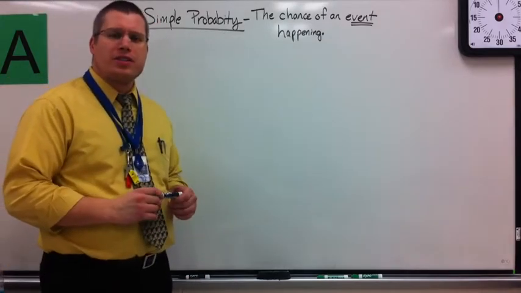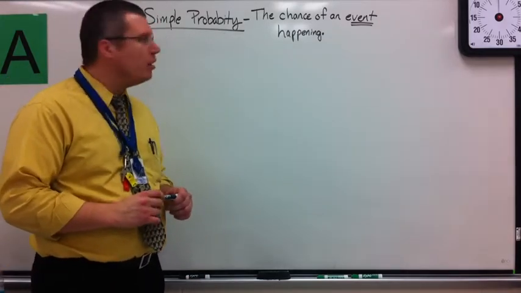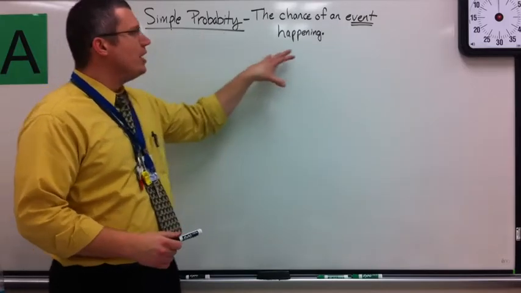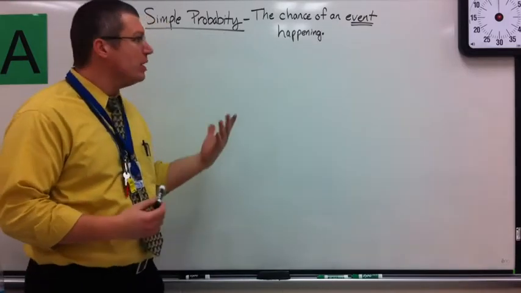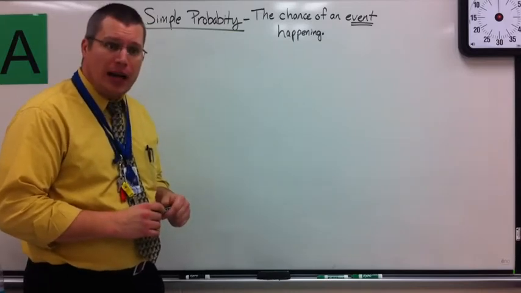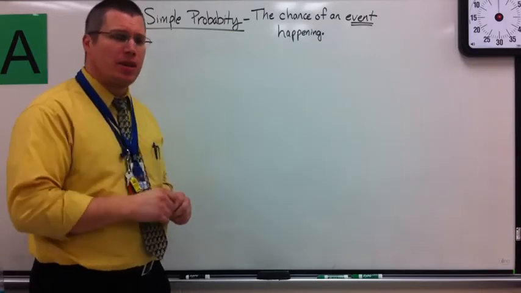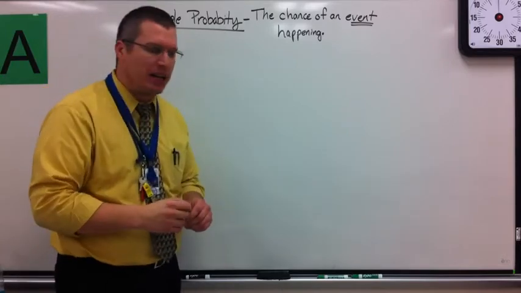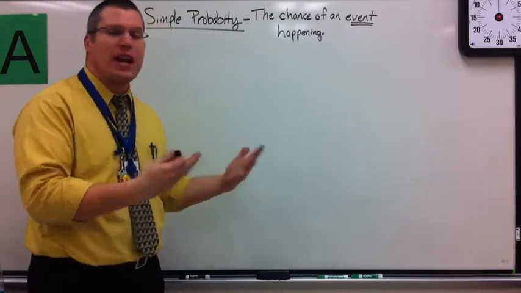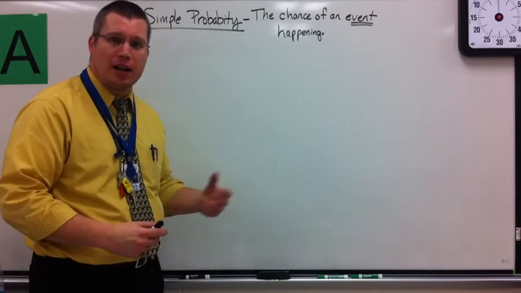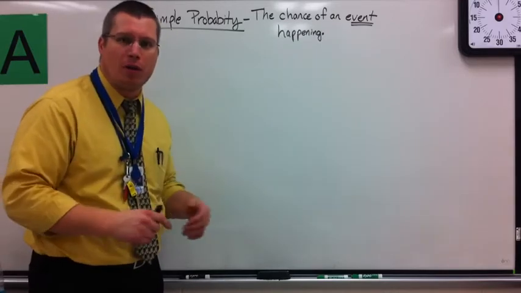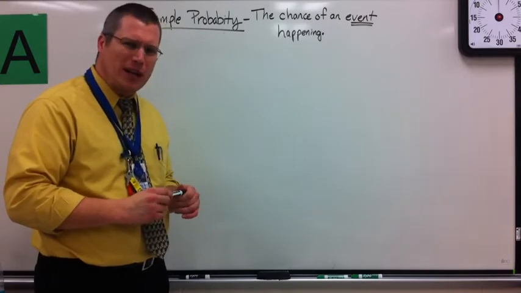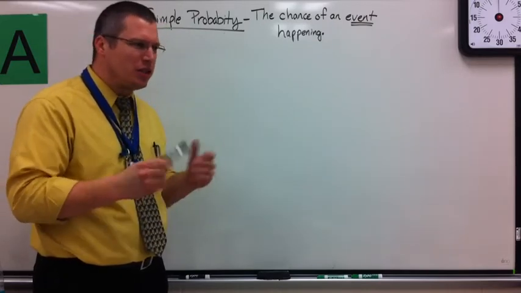The goal of this lesson is to take a look at simple probability. Simple probability is the chance of an event to happen, or is it going to happen? What we do is assign a number to something: this thing happening has this chance of happening. It could be written as a fraction, 7 out of 8 chance of happening, or a percent, 40% chance of snow tomorrow.